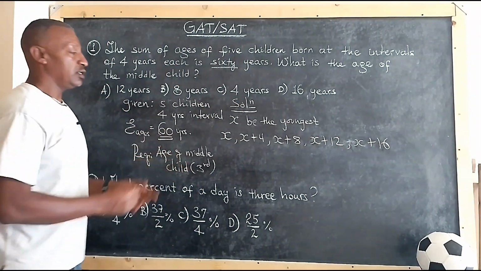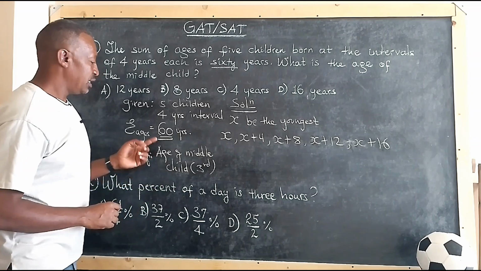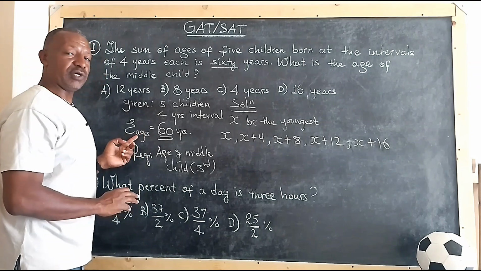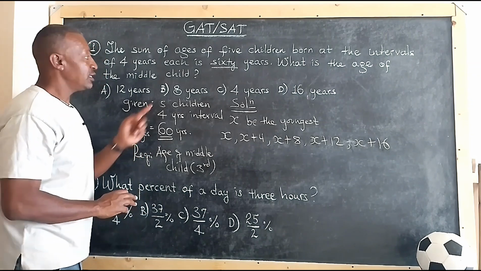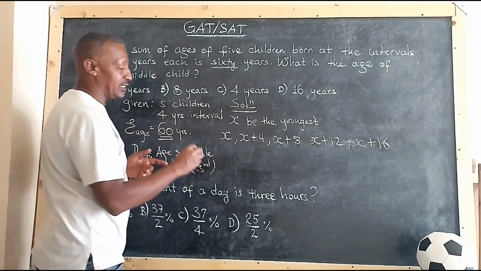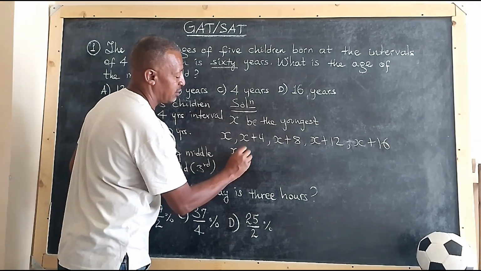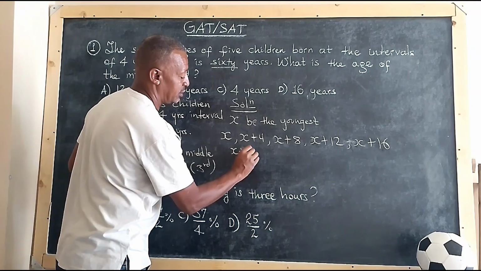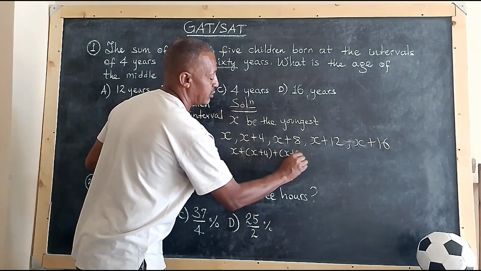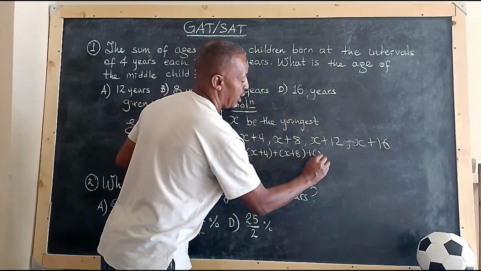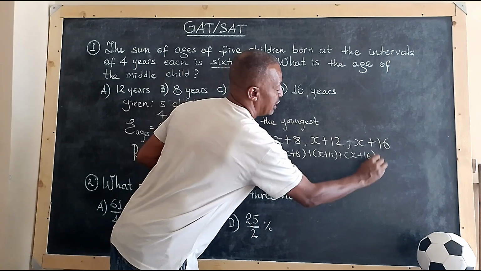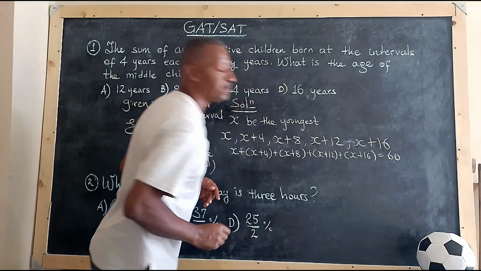Now we are going to solve this. The total of the ages of all these children is 60, which means x plus x plus 4 plus x plus 8 plus x plus 12 plus x plus 16 is equal to 60.